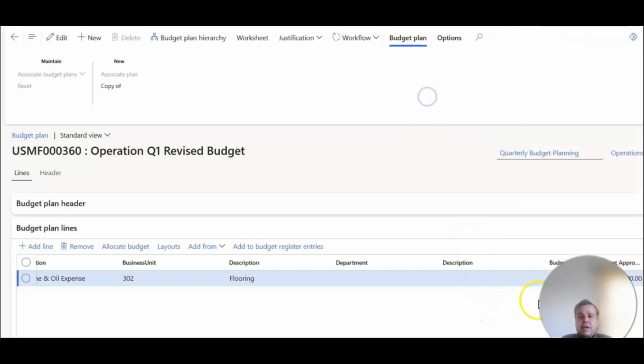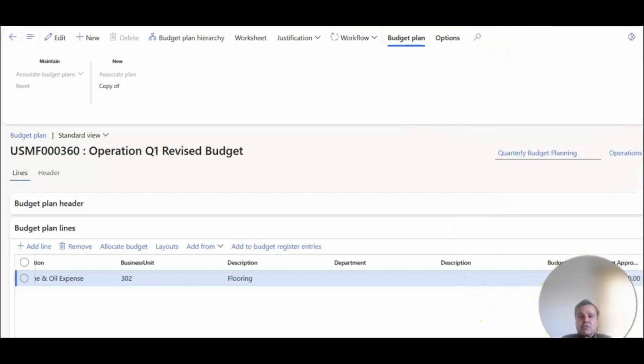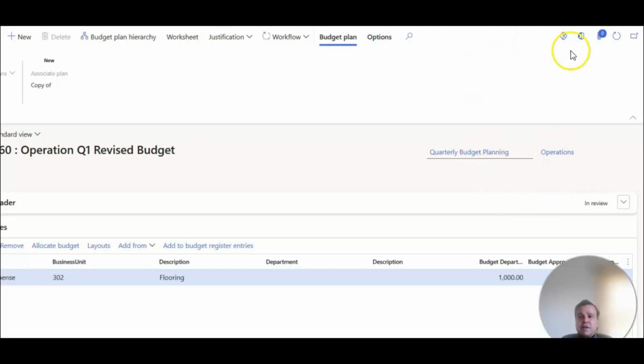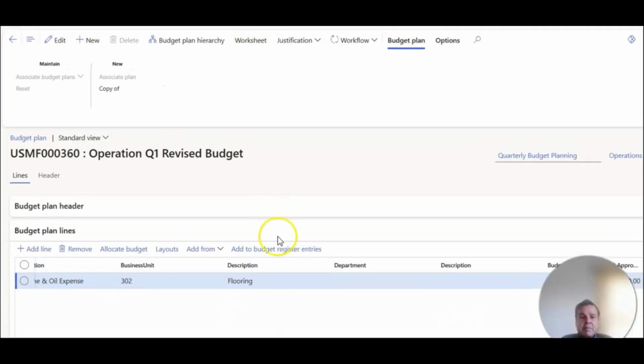So again, I'm going to go over here. I'm going to switch this a little bit to the right. I'm going to refresh this, and you will see that now 850 is there. Think of the entire budget process for all departments happening at the same time, which I'll show you how to generate that plan.